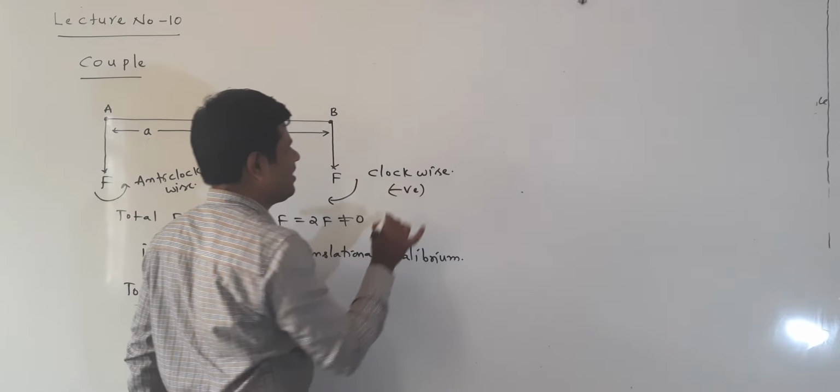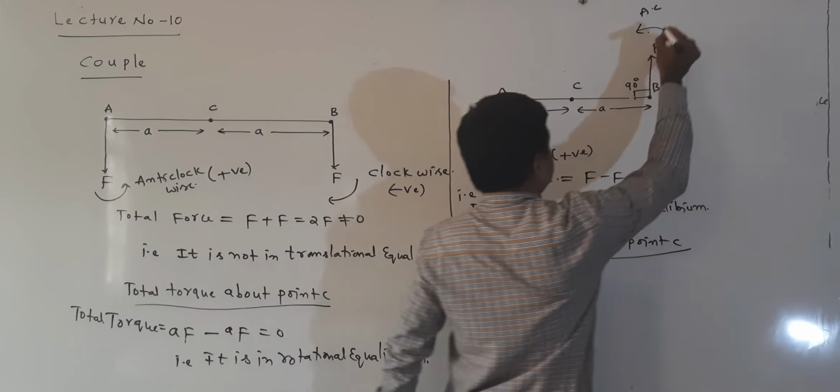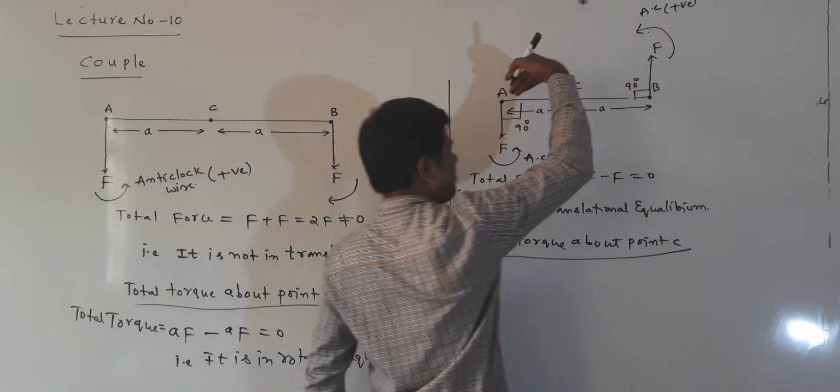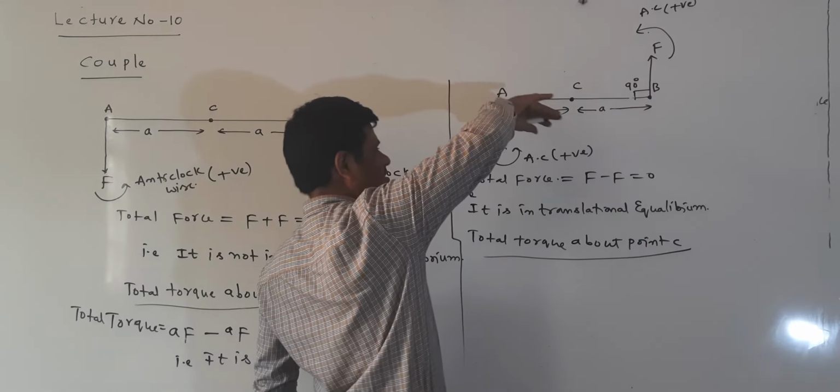Rotating like this means this is in this direction. Now I am putting here, rotating in the direction of the force. This is also anti-clockwise. So this is also taken as positive. Both are anti-clockwise rotations, and anti-clockwise rotations are both considered positive.